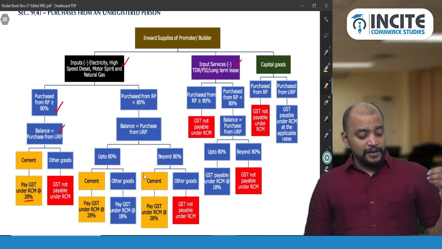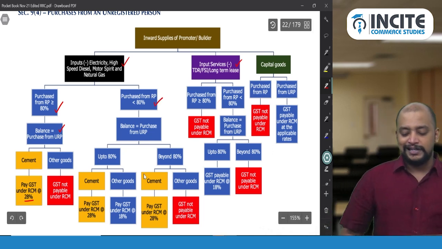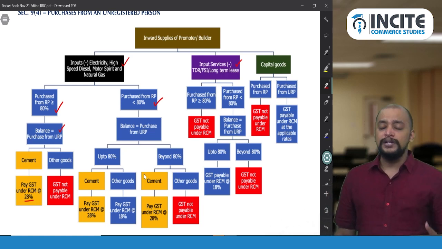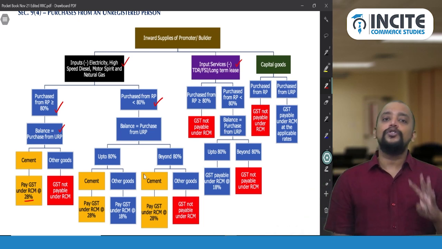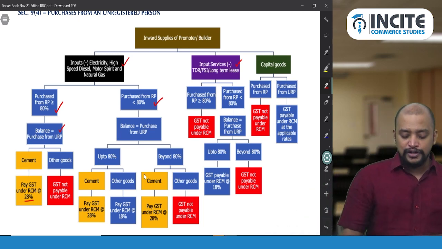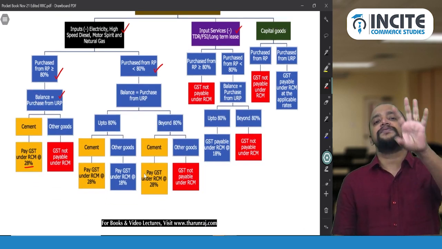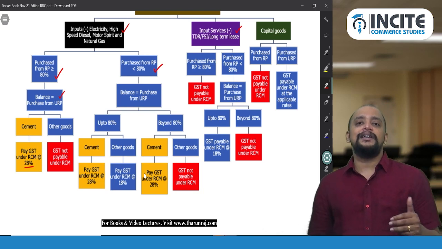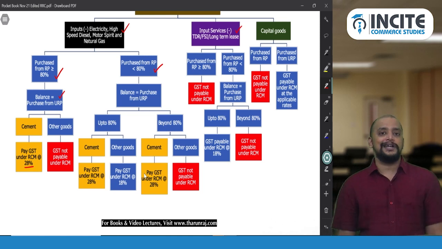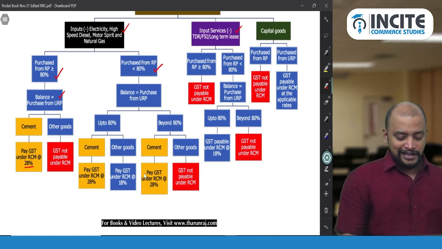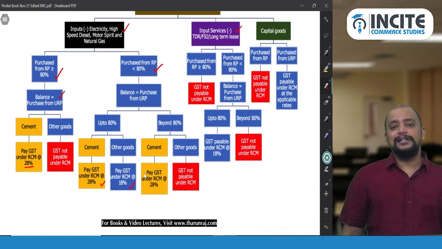Whereas if purchase from a registered person is less than 80%, see the next branch. So if purchase from a registered person is less than 80%, say only 60 crores is purchased. Now what is the shortfall up to 80%? 4 crores. So on that 4 crores worth of inward supplies, you need to pay GST. If cement is there in that 4 crores, you pay GST on cement at the rate of 28%. If other goods and services are there in that 4 crores, you pay GST at the rate of 18%. And now you have crossed 64, so still there are some 16 crores.